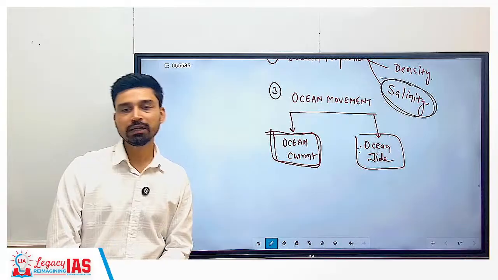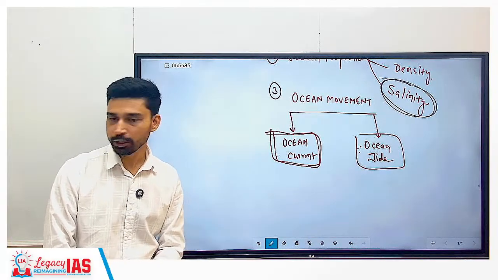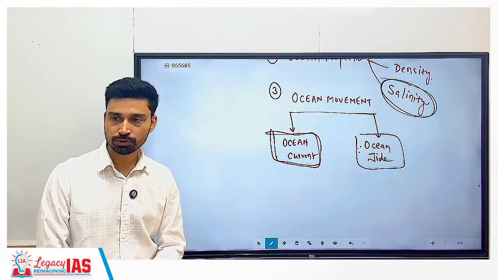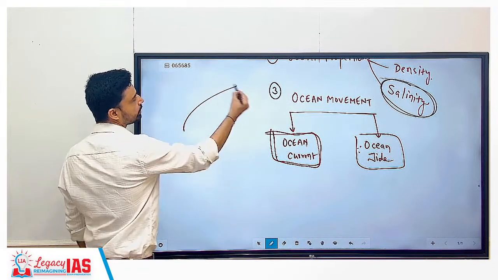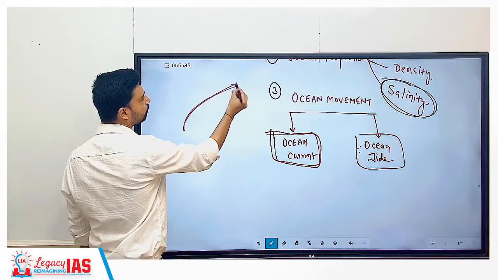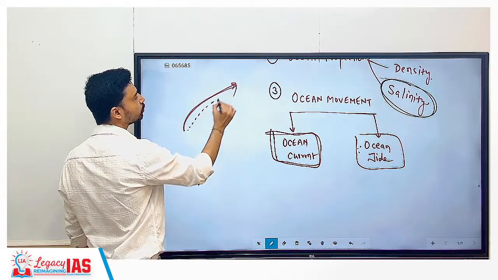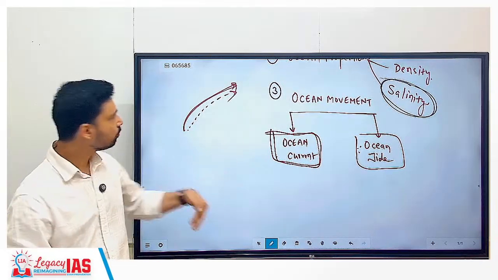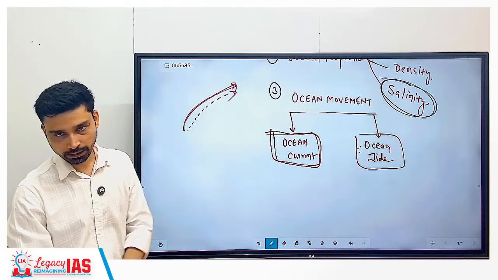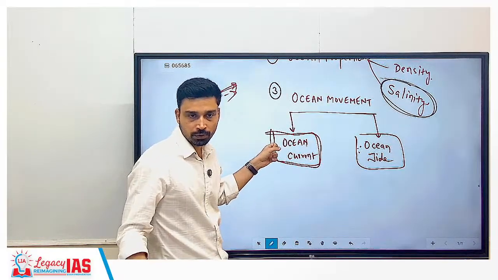So as the wind moves above the ocean, what will it do? It applies frictional forces on the water. And if the wind is moving from, suppose, west to east direction, what will this wind above the ocean do? It will also drag ocean water with itself. So you'll have ocean water movement and the movement of the wind, and this is what you call ocean currents.